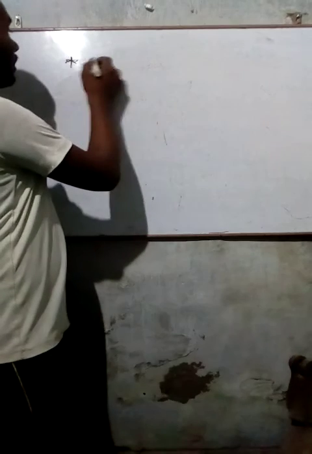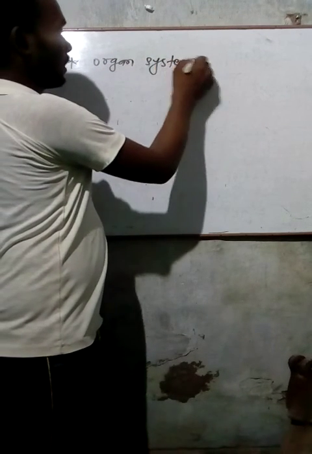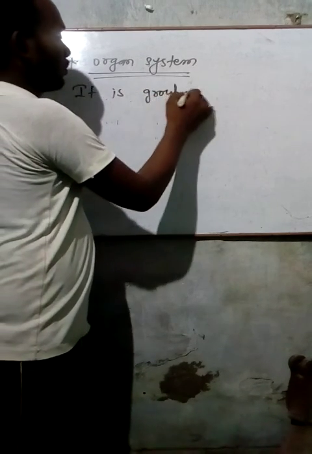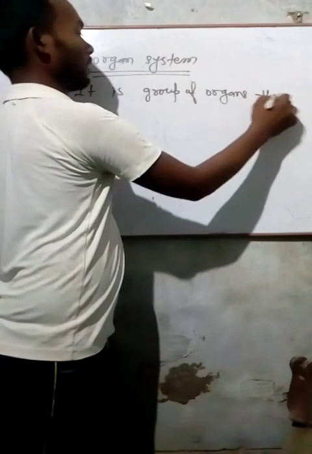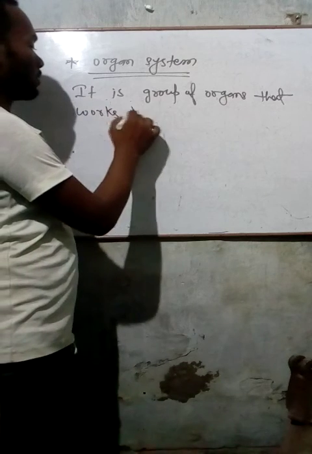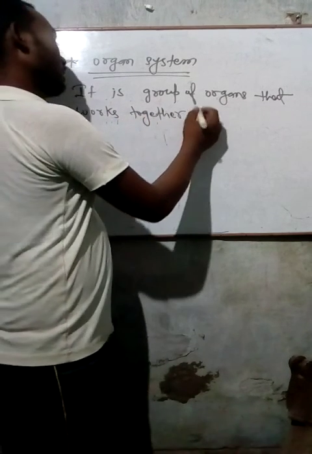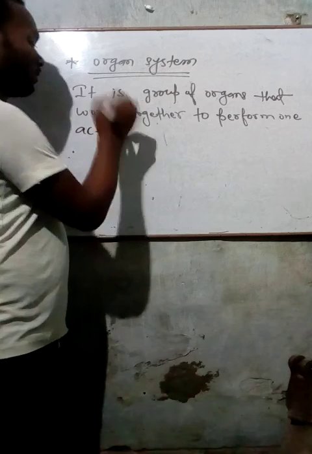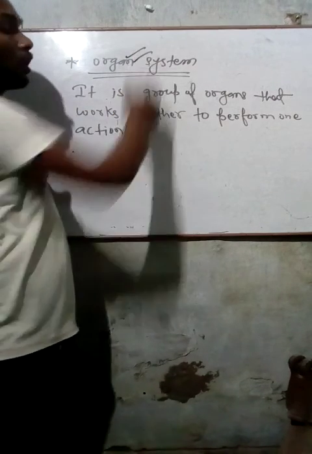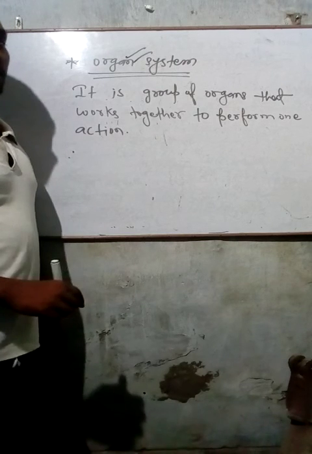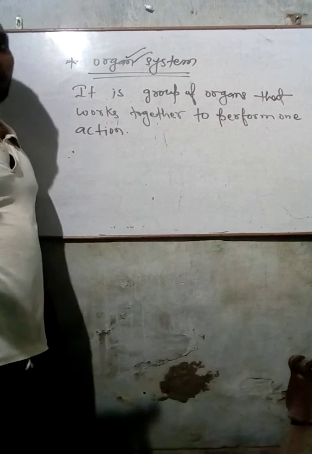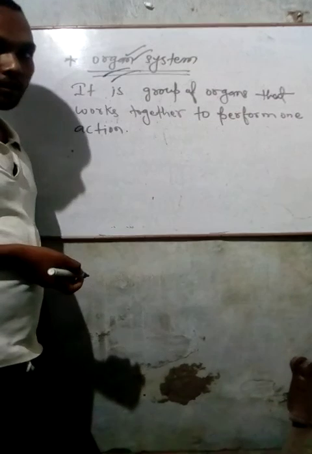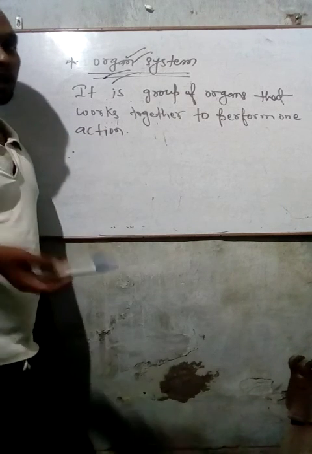Now organ system, right? Organ system is a group of organs that works together to perform one action. Organ means parts of your body, either internal or external. Some parts of your body make a group that works together to perform one action. At that time that is called an organ system.